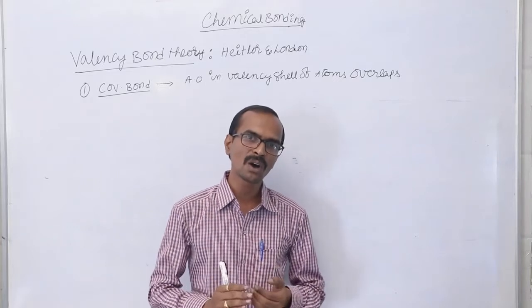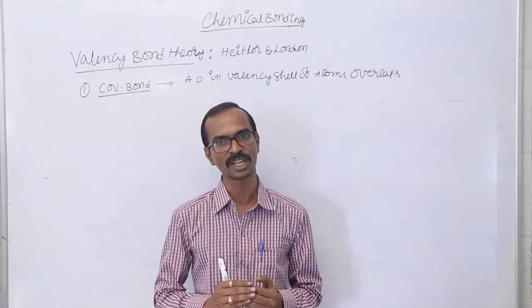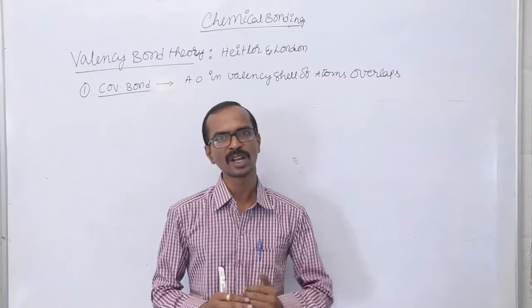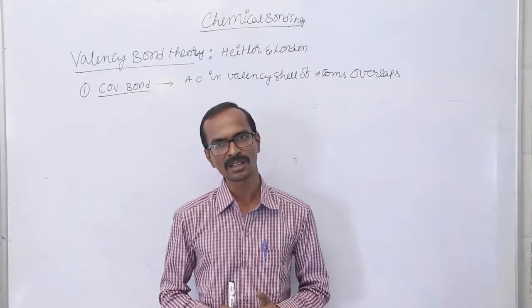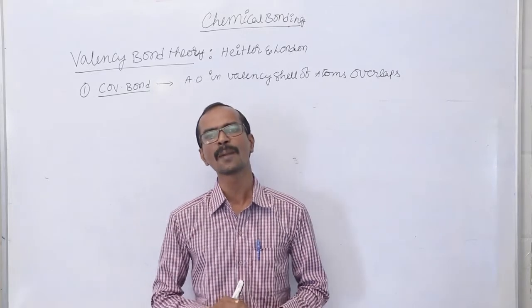So which kind of atomic orbitals will participate in the covalent bond formation? If in the valency shell you have 4 atomic orbitals, are all 4 atomic orbitals involved in the bond formation or in the overlapping process?